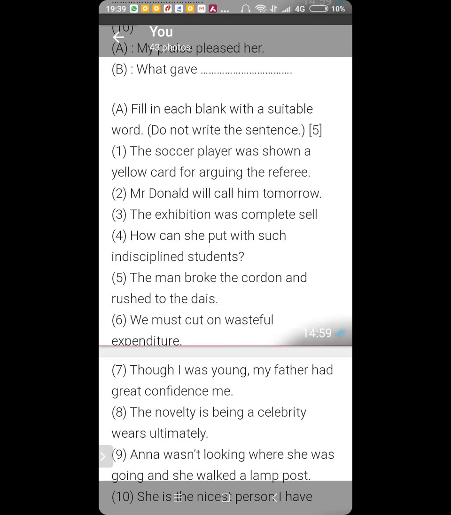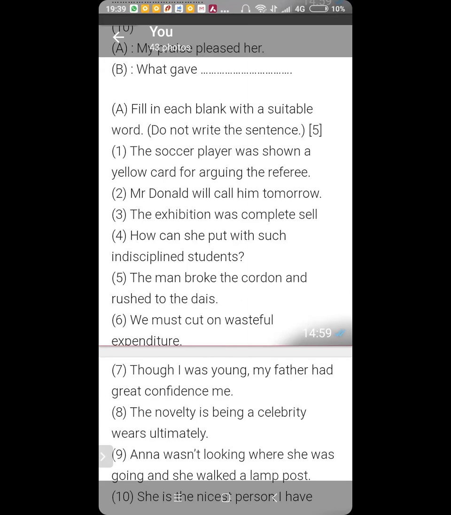The soccer player was shown a yellow card for arguing dash the referee. What will come after arguing? Arguing with. Yes, you argue with somebody. So the preposition with is used with argue.